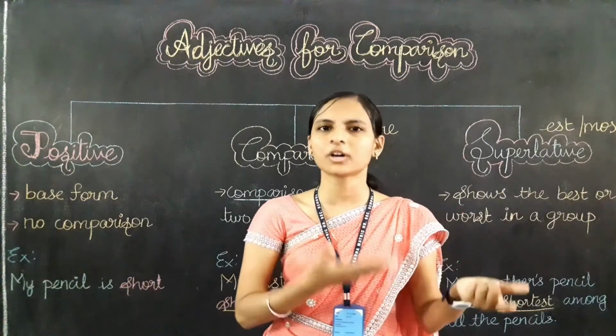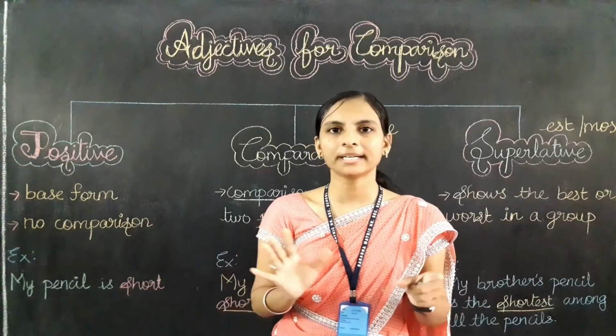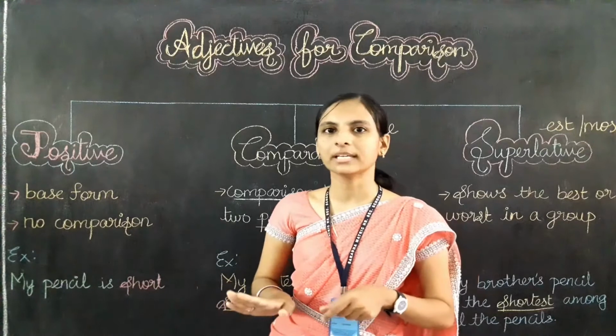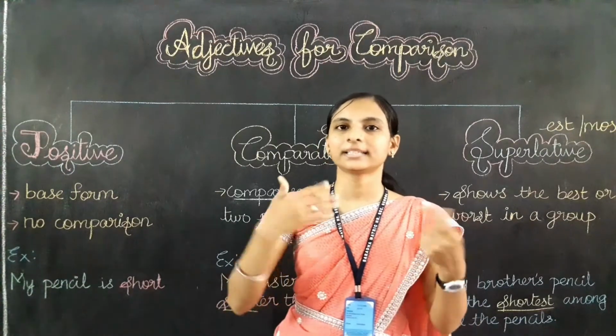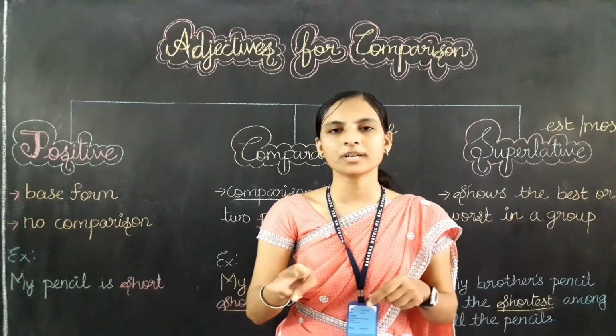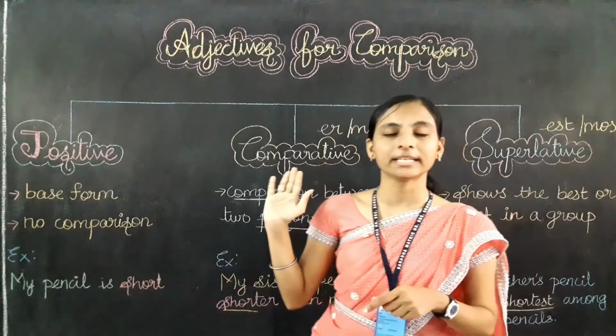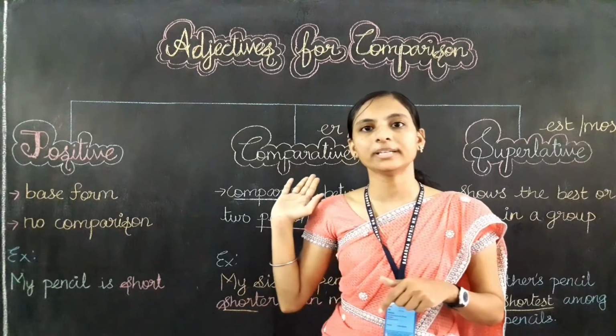When we talk about a person or a thing, we don't compare that thing or person. So that kind of adjective is a positive degree. When we compare a thing or a person between two persons or between two things, that refers to the comparative degree.